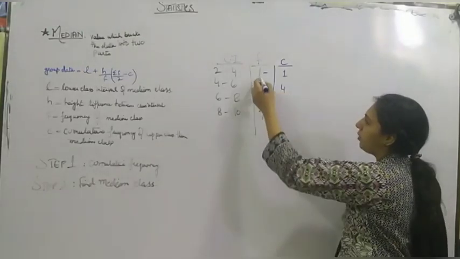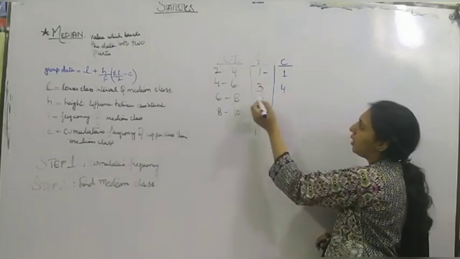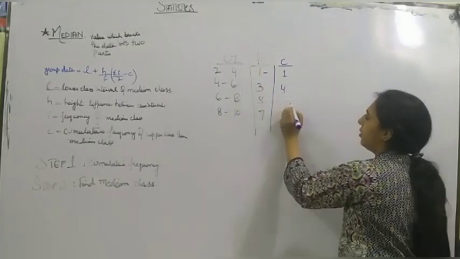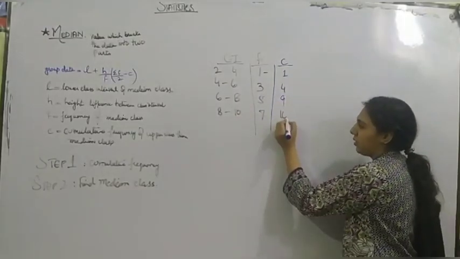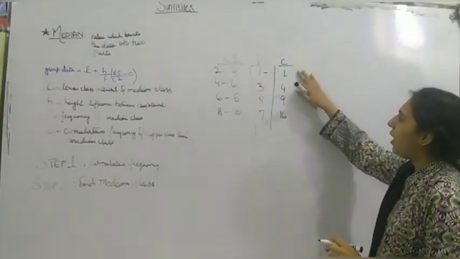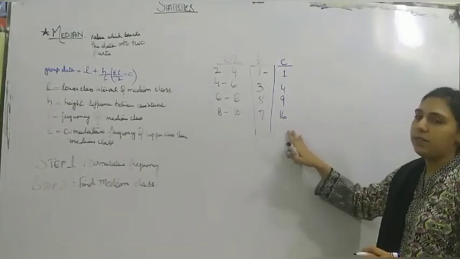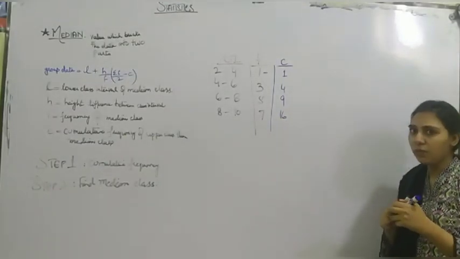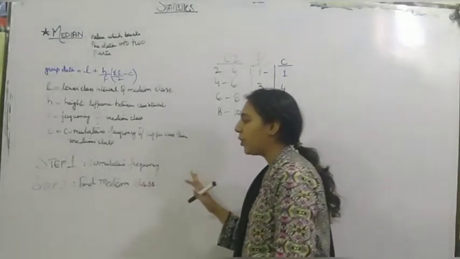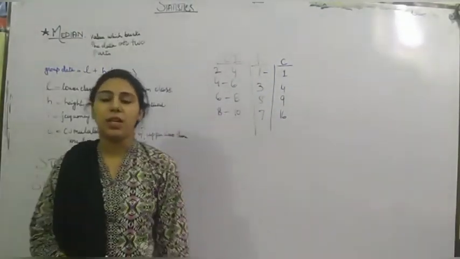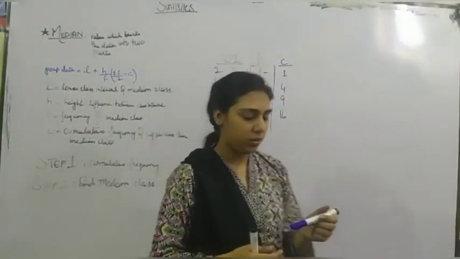And then third, we will add all these three, 9. Then 16. So we have our cumulative frequencies 1, 4, 9 and 16. Now, once we have found our cumulative frequency, we need to find the median class. For that, I am going to write the formula.